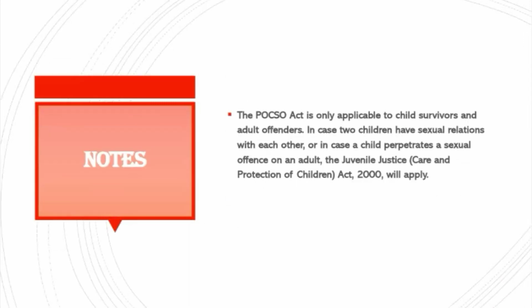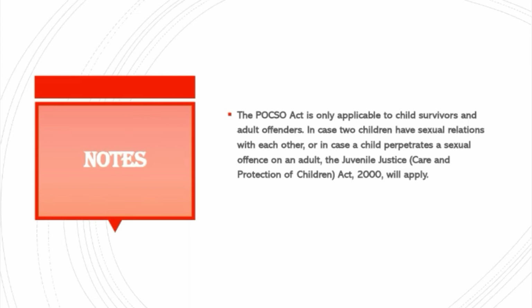Next, we have a few notes. The Pocso Act is only applicable to child survivors and adult offenders. In case two children have a sexual relation with each other, or in a case of a child committing a sexual offense on an adult, the Juvenile Justice Care Act will be applied. So what do you understand from this? That the Pocso Act is only applicable when an adult offender commits an offense against a child.